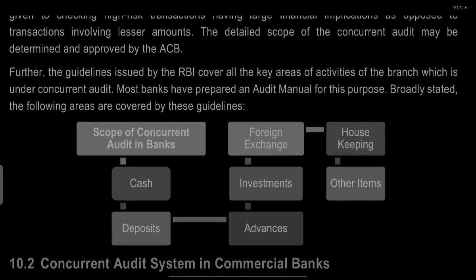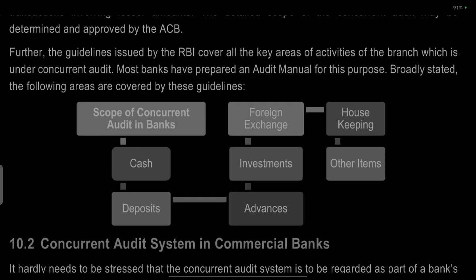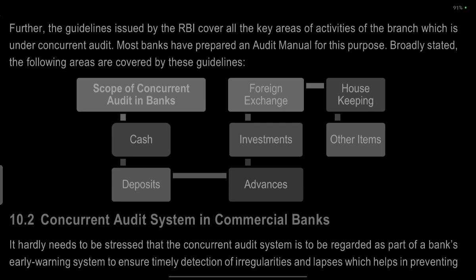Further, the guidelines issued by the RBI cover all the key areas of the activities of the branch which is under concurrent audit. Most audit departments have prepared an audit manual for the purpose. Broadly stated, the following areas are covered by the guidelines. The scope of the concurrent audit is cash, deposits, advances, investments, foreign exchange, housekeeping, and others.